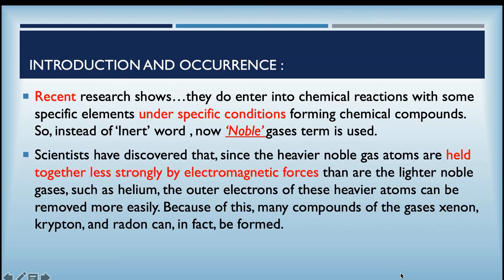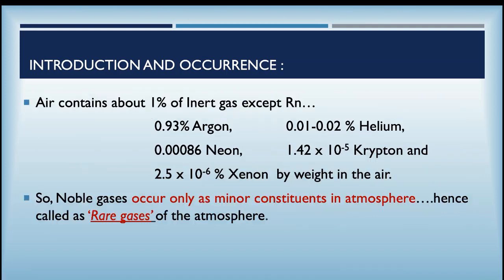Scientists have discovered that the heavier noble gas atoms are held together less strongly by the electromagnetic force than those of the lighter noble gases. That means as we move from helium to radon, helium and neon are the lighter ones, then argon, krypton, xenon, radon are heavier compared to the earlier ones.